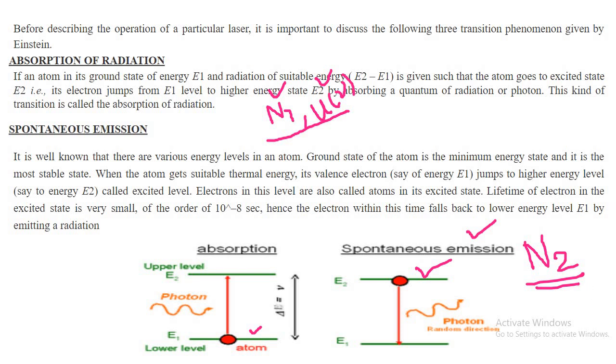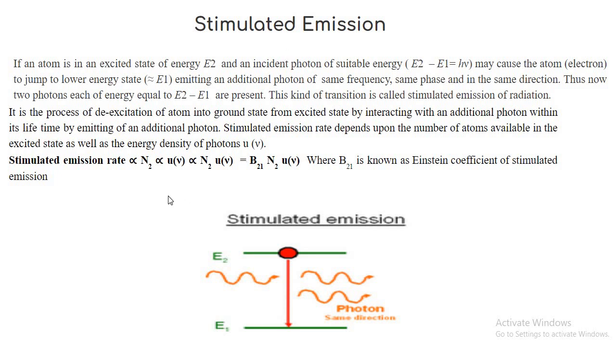Now comes the next part, which is the stimulated emission. Stimulated emission depends on how many particles there are in the excited state. Obviously, if there are more particles, you have more chances of coming back from excited to ground state. And obviously, it is absorbing some amount of energy in between the path, so it also depends on energy density. So the stimulated emission depends on N2, the number of particles in the excited state, and energy density. So one can write the equation: absorption is equal to spontaneous emission plus stimulated emission.